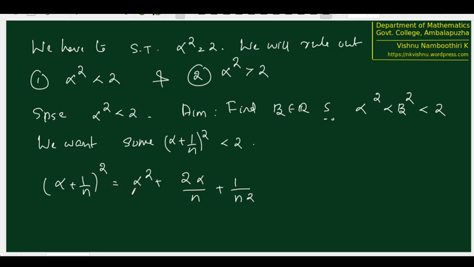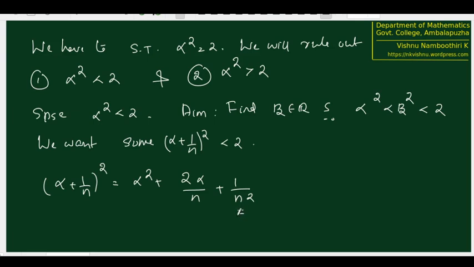We want this to be less than 2. Now we are trying to locate one n satisfying this property. Therefore, having n and n square simultaneously will not help us very much, so we will try to remove this n square and bring n on both parts. Just use the fact that this is 1 by n square, and replace 1 by n square by 1 by n.